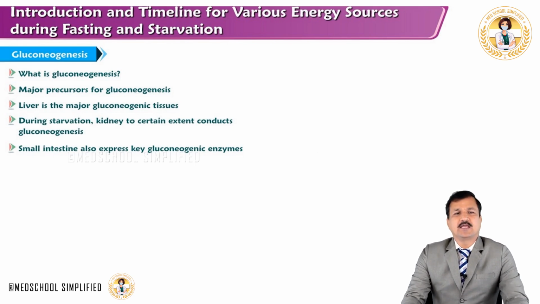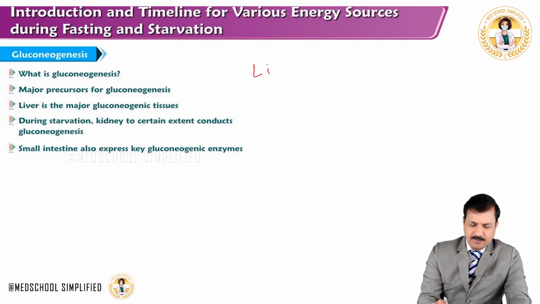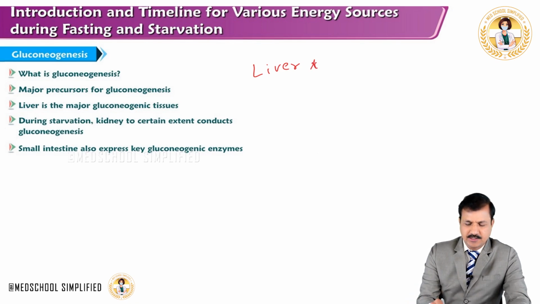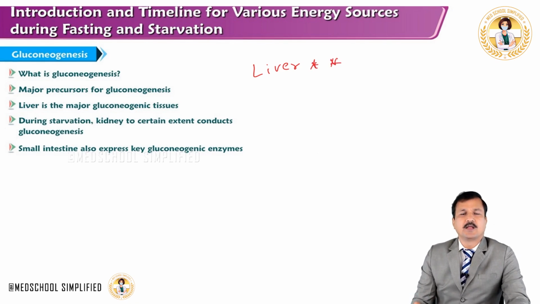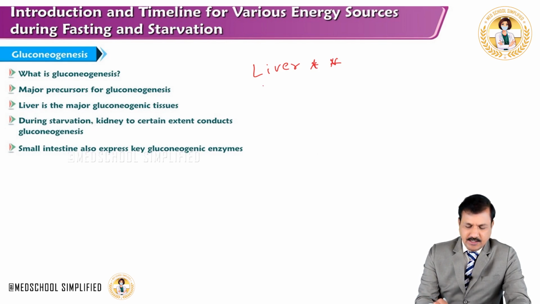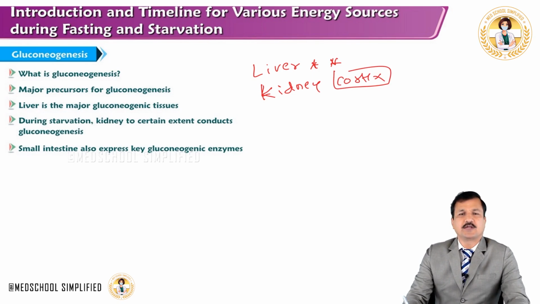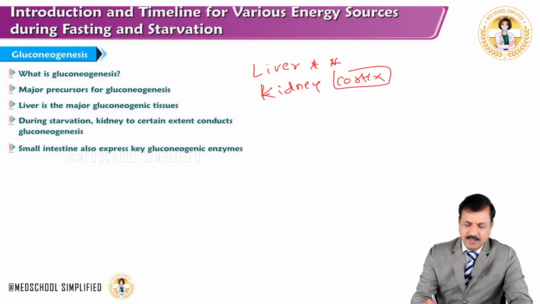Now, where exactly is gluconeogenesis going on? Gluconeogenesis predominantly goes on in the liver. Liver is the predominant organ. Other than liver, to a certain extent, it goes on in the kidney, especially in the cortex of the kidney, under extreme starvation conditions. The cortex of the kidney can synthesize glucose by gluconeogenesis, and that glucose will simply be used by the medulla there.